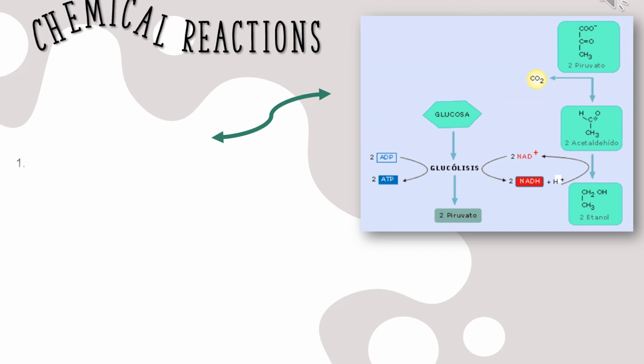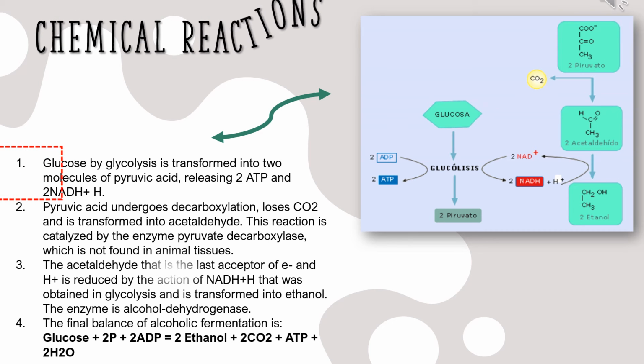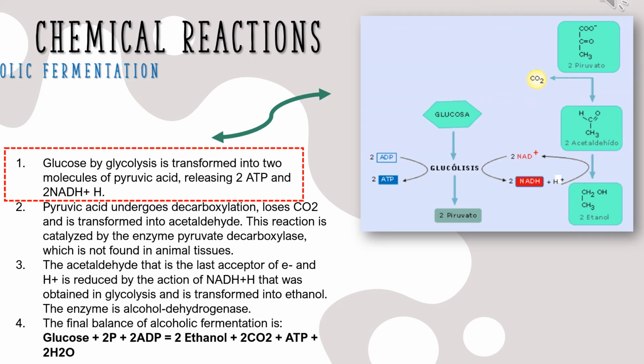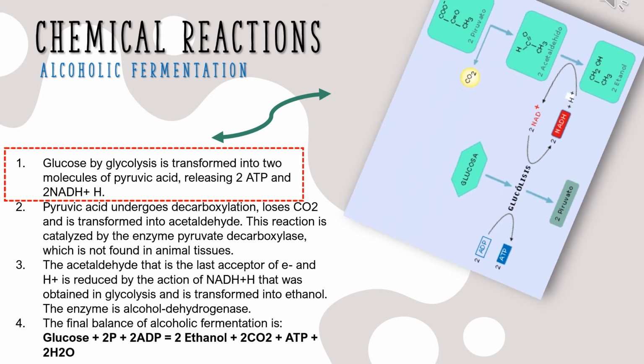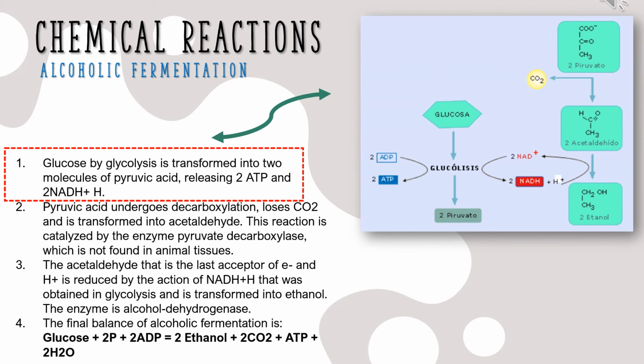Chemical reactions, alcoholic fermentation. Number 1. Glucose by glycolysis is transformed into two molecules of pyruvic acid, releasing 2 ATP and 2 NADH + H. Number 2. Pyruvic acid undergoes decarboxylation, loses CO2, and is transformed into acetaldehyde. This reaction is catalyzed by the enzyme pyruvate decarboxylase, which is not found in animal tissues.